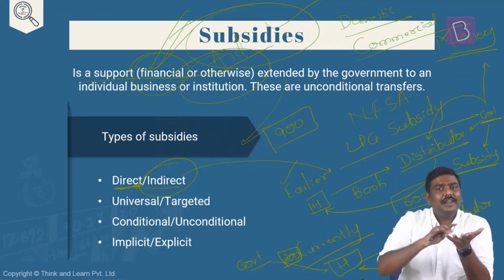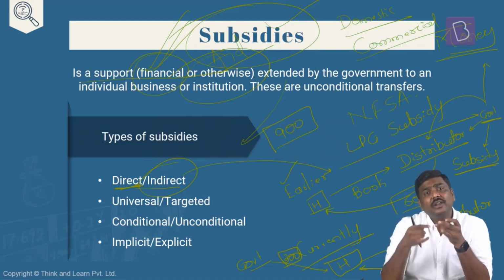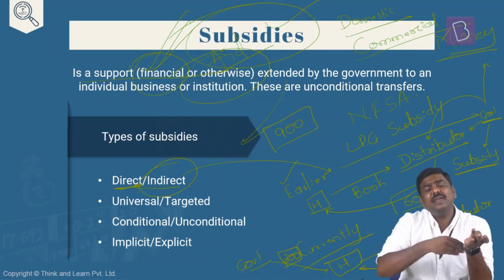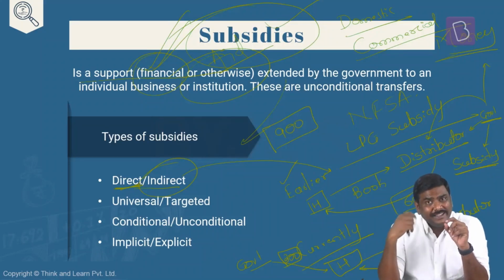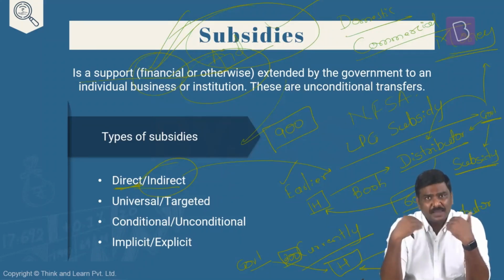The argument here is, the government of India earlier did not know who the beneficiaries are. The government was unaware or was not able to find out if the cylinders at subsidized prices were being sold to the beneficiaries or being black marketed. And the amount of subsidy burden on the government was also very, very high. So to overcome all of these issues, the government of India shifted from the concept of indirect subsidies to direct subsidies. And under the direct subsidies, the government has basically started targeting the beneficiaries.